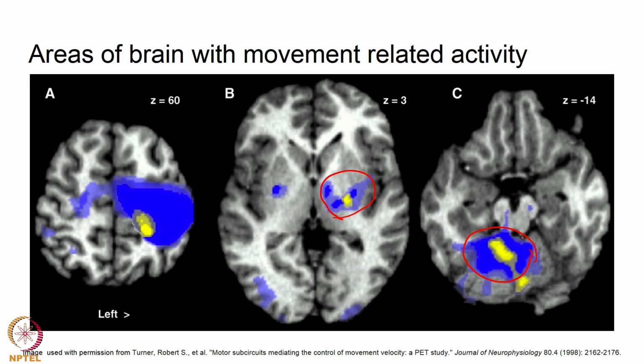Obviously, cerebellum controls ipsilateral movements or movements on the same side of the body, whereas motor cortex controls movements on the other side of the body. Basal ganglia also seem to control, at least from this data, mainly movement on the contralateral side, but also note that there is some ipsilateral activity.